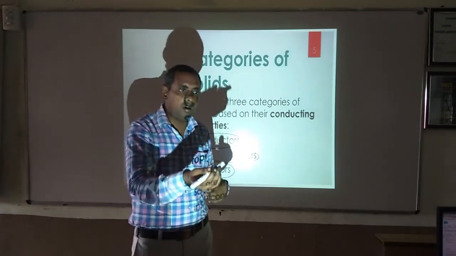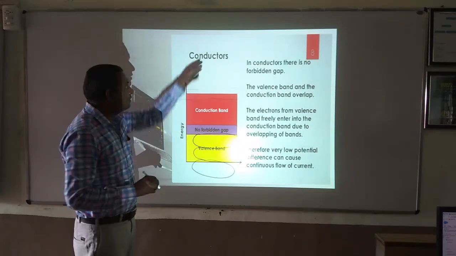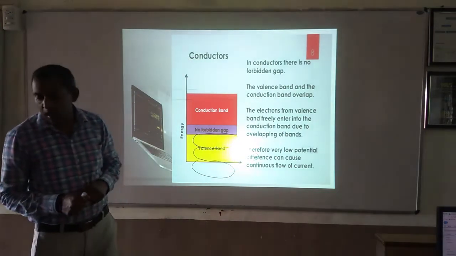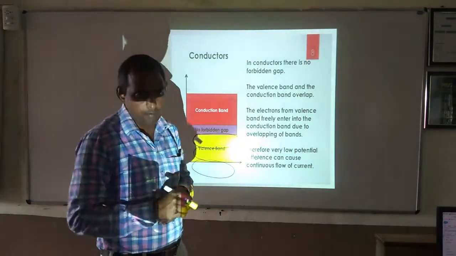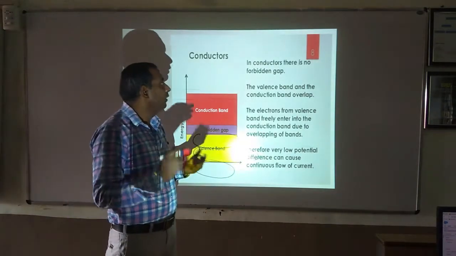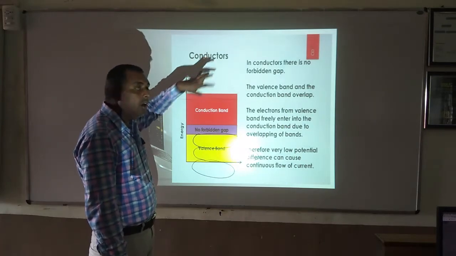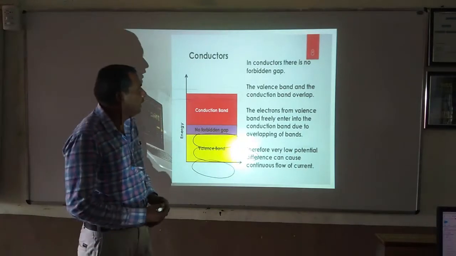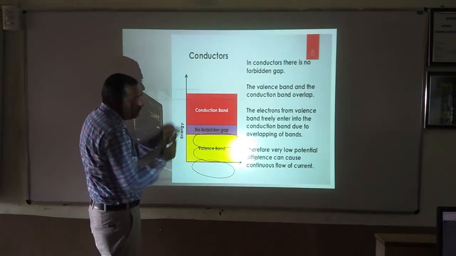So the conductors are substances which easily allow electrons to pass through them. Right? So let us learn about what conductors are all about. In conductors there is no forbidden energy gap. We can see here there is no forbidden energy gap.